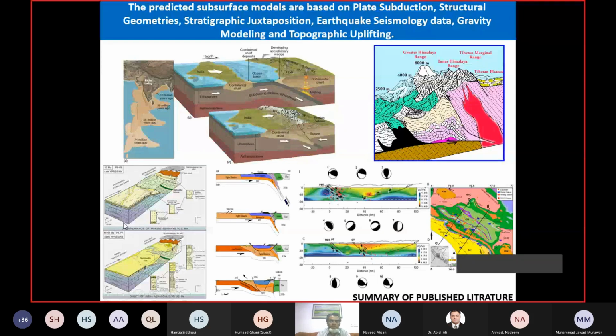And we do see a number of justifications for putting into the models, like there is a stratigraphic juxtaposition. You can see the down box. It's based on the classification, based on the stratigraphic juxtaposition. Sometimes they do take into account the subduction zone. Then they do take some models from the earthquake seismology data as well. So where the epicenters are located, they used to build a model of subduction and then the shallow thrusting and so many things onto it. I would say that there is a lot of supportive data available for modeling of this Himalayan fold belt in the frontal part as well as in the far part towards the Tarim Basin.